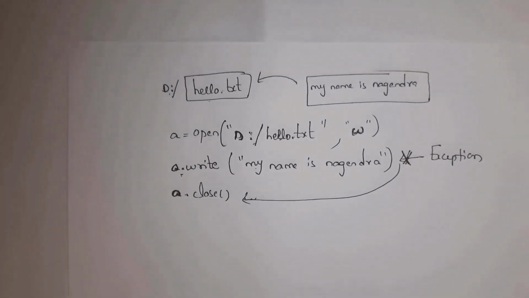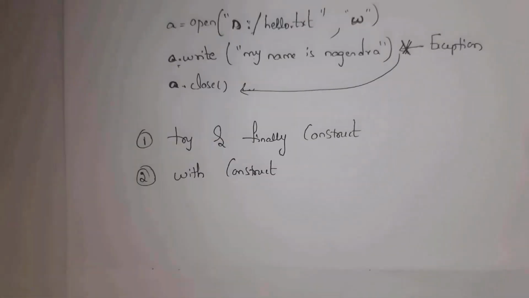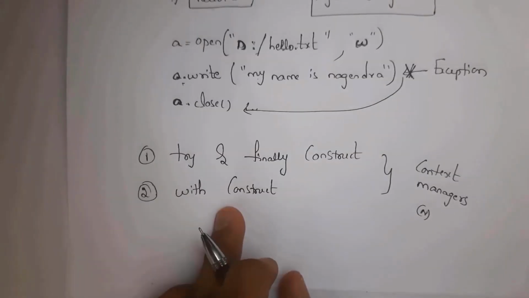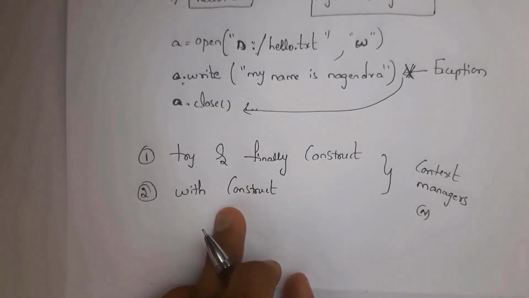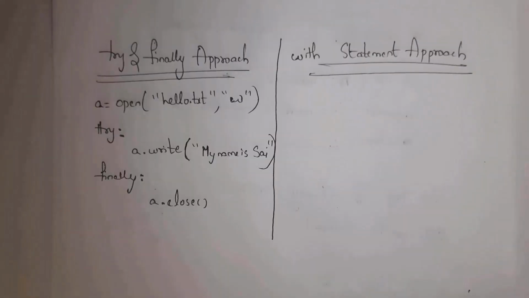So in order to overcome this problem, we use context managers. Context managers are classified into two types. They are the try and finally construct, and the next one is the with construct. Both are used for resource management. So we can also call context management resource management, because they are used to manage resources. At first I will explain the try and finally approach.